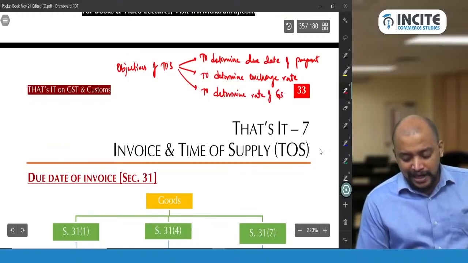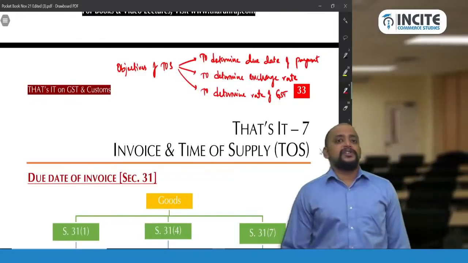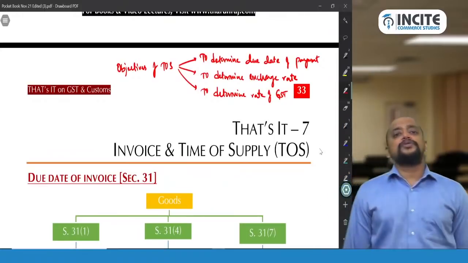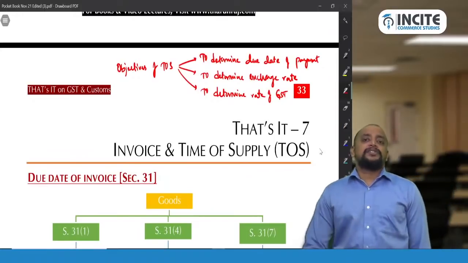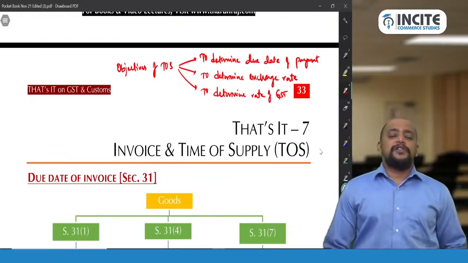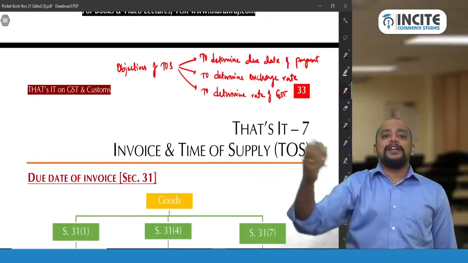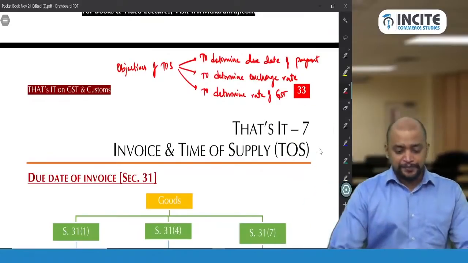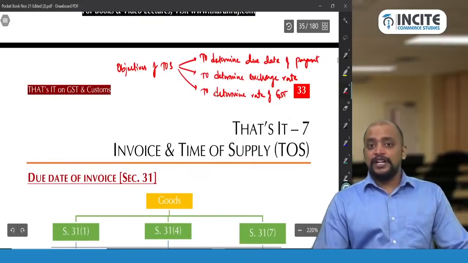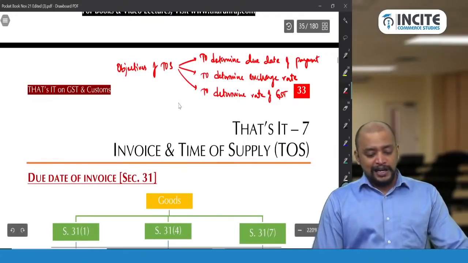At the time of collecting advance, there is one rate. But at the time of raising invoice, there is another rate. Which rate is relevant? If time of supply is invoice, that rate is relevant. And at the time of collection of advance, we have one rate, that rate is relevant. So mainly time of supply is relevant for determining the rate at which we need to pay GST. Okay. And these are the 3 objectives of time of supply: to determine the due date of payment of GST, to determine the exchange rate, and to determine the rate of GST.